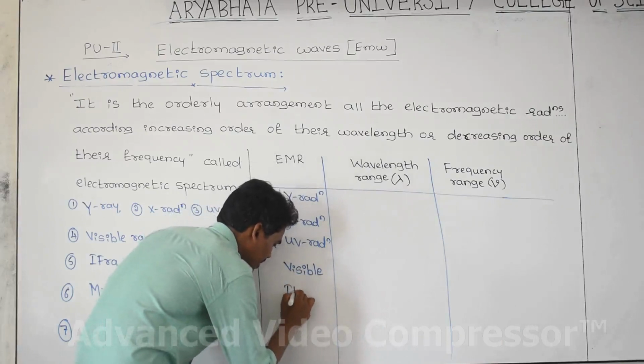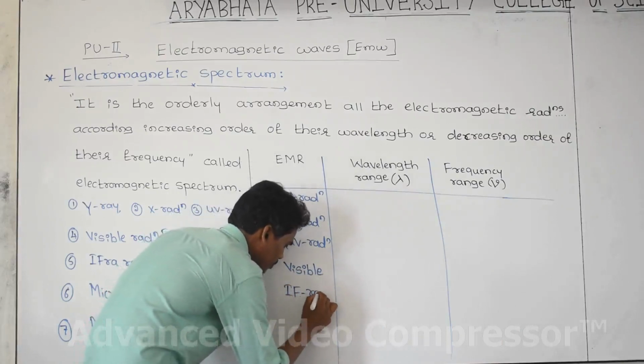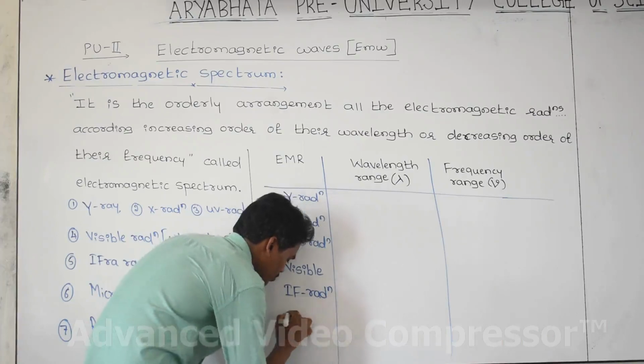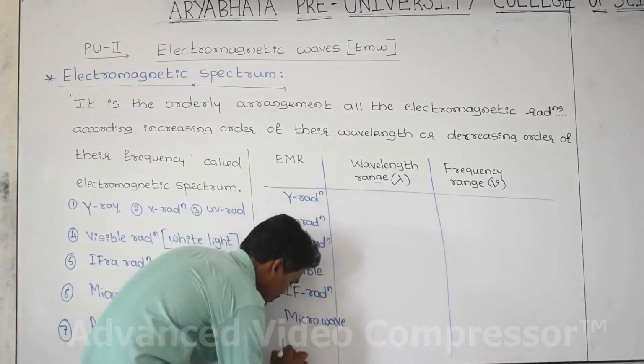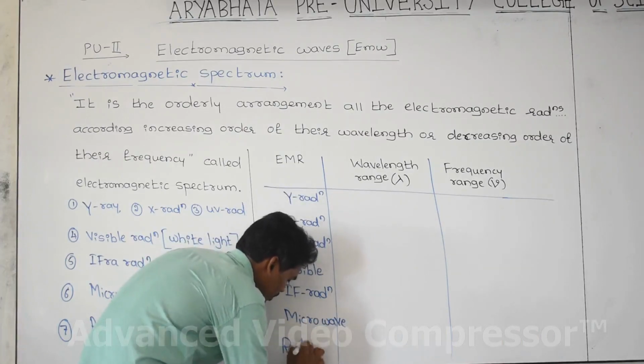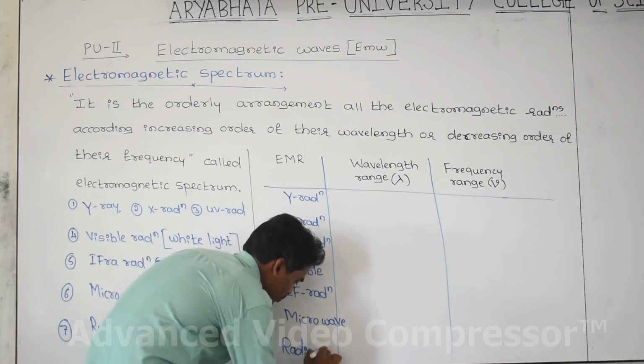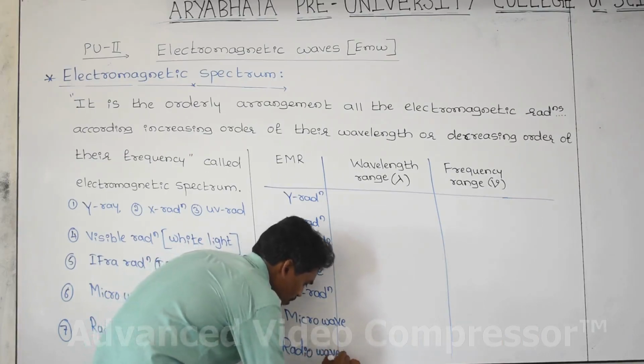Next one is infrared radiation. Next one is microwave. Last one is radio wave. The wavelength of radio wave is large among all the radiation.